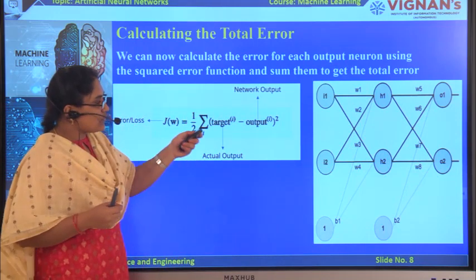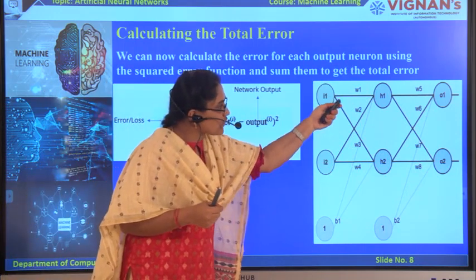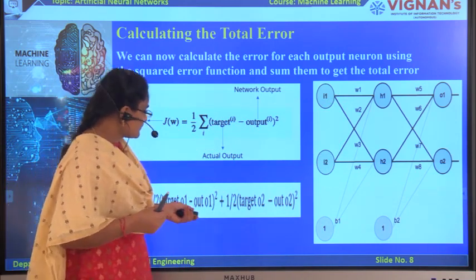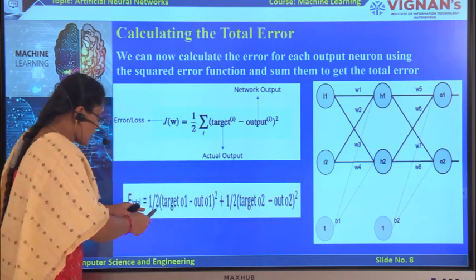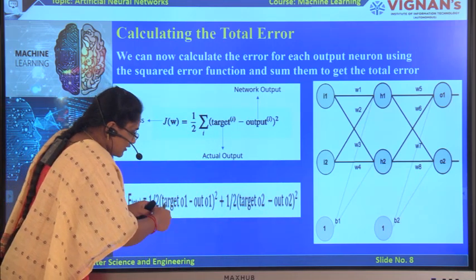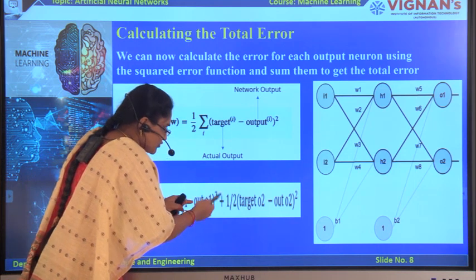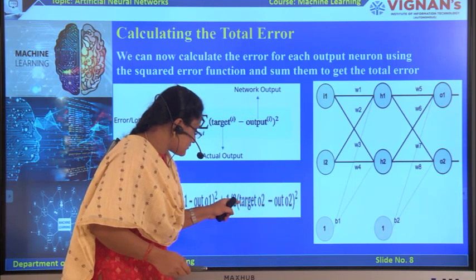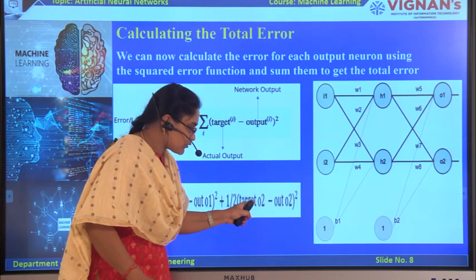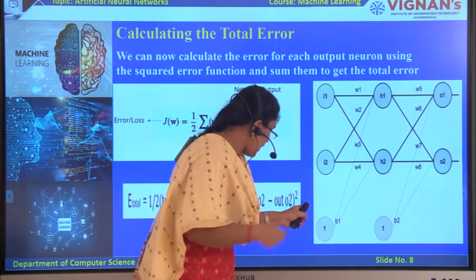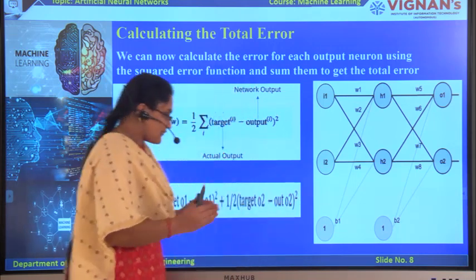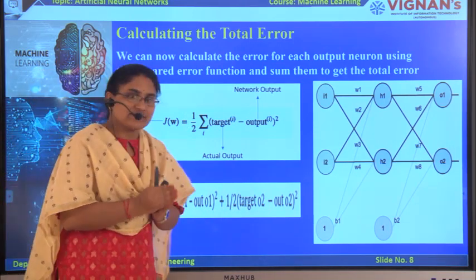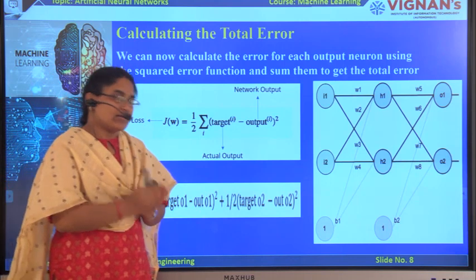For example, first I want to compute the error value for O1. I am using the formula: the target value of O1 minus the output produced by the network, and for O2, the target output of O2 minus the network produced output O2. After that we have to combine these two error values, then we get the total error for our network.